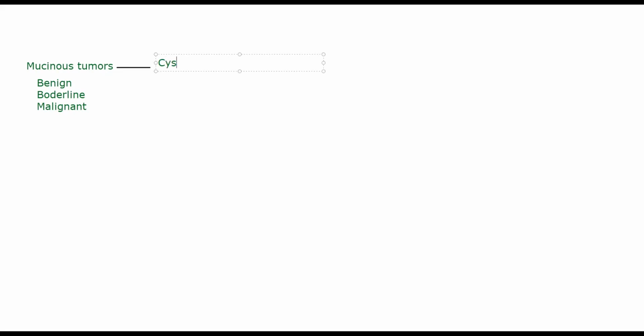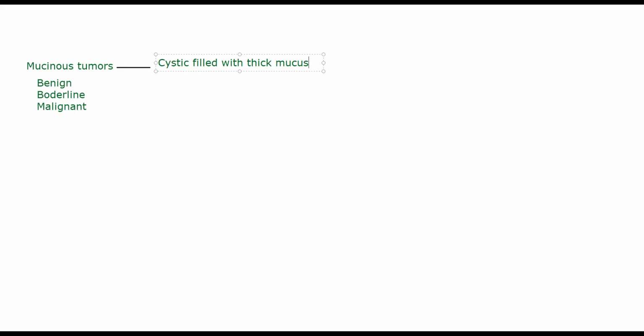These are cystic, filled with viscous or thick mucus, or mucinous material. I'll just write mucus, it will be easier. Cyst filled with mucus. Now they will implant over the peritoneum, and they will continuously keep secreting mucus, causing a